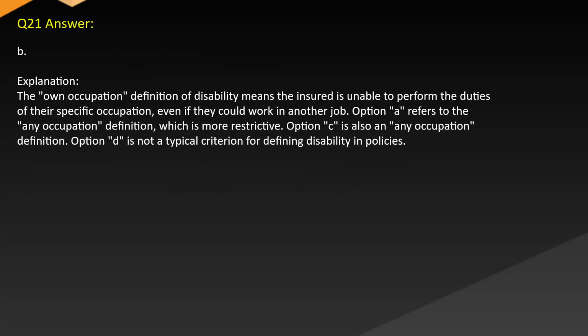Answer B. Explanation: the own occupation definition of disability means the insured is unable to perform the duties of their specific occupation even if they could work in another job. Option A refers to the any occupation definition, which is more restrictive. Option C is also an any occupation definition. Option D is not a typical criterion for defining disability in policies.